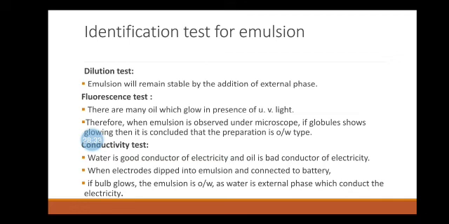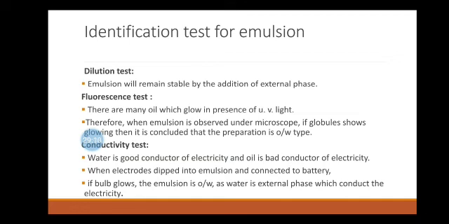There are many oils which glow in the presence of UV light. Certain fixed oils possess the physical property of fluorescence in the presence of ultraviolet radiation. On microscopic observation of emulsion under ultraviolet radiation, whole field fluorescence indicates that oil is present in the continuous phase, that is W/O type of emulsion, and droplet fluorescence indicates that oil is present in the dispersed phase, that is O/W type of emulsion.